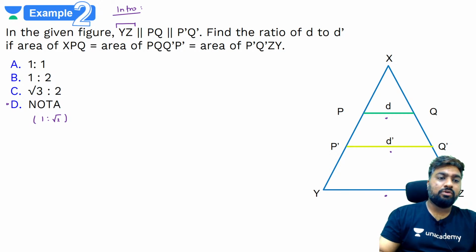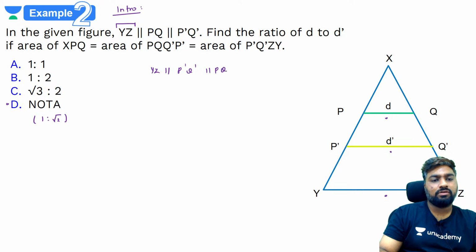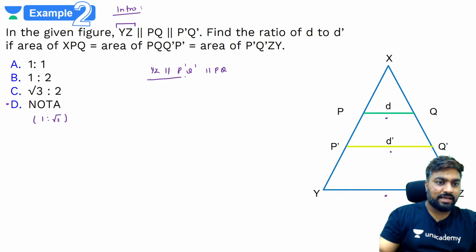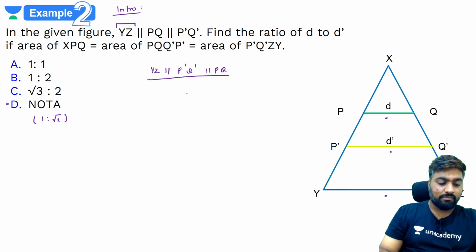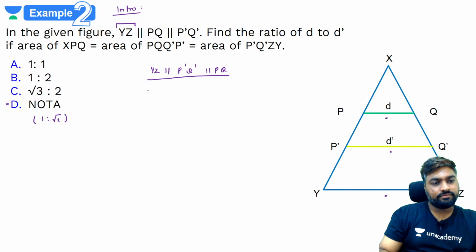तो अपन ने क्या बोला था? Whenever you see parallel sides, if YZ is parallel to P dash Q dash, which is parallel to PQ, then by basic proportionality theorem, what do you know? Basic proportionality theorem क्या है? That the ratio of, since D and D dash is asked, we will go for this.